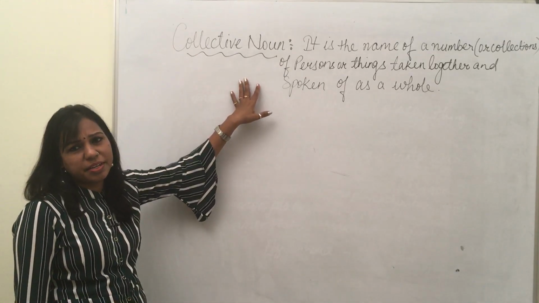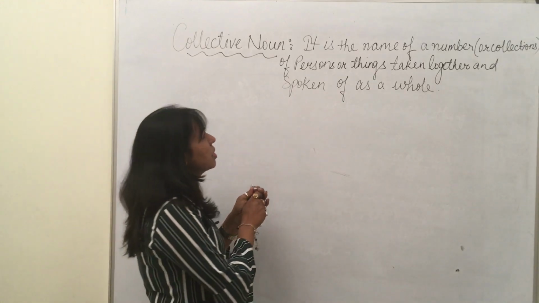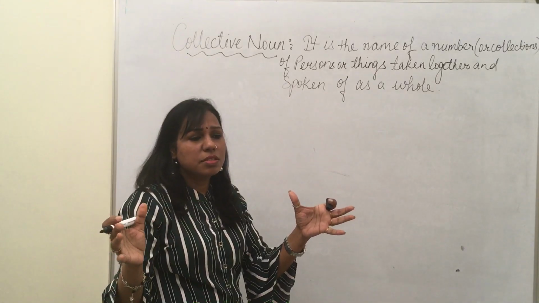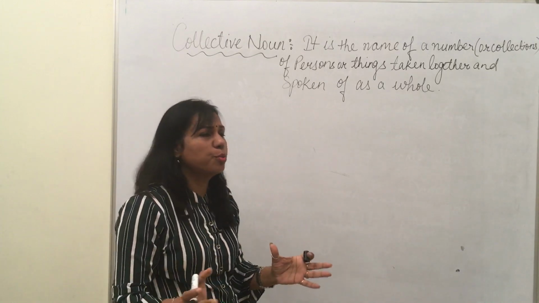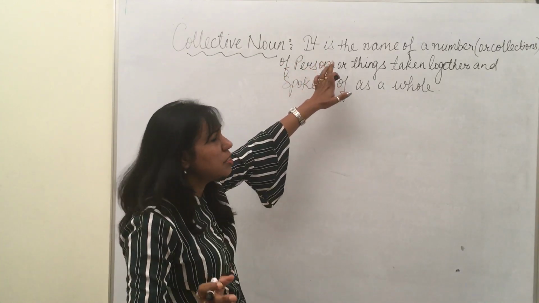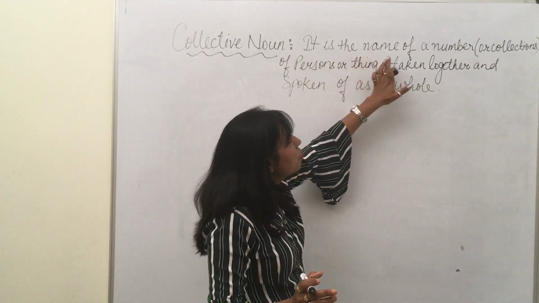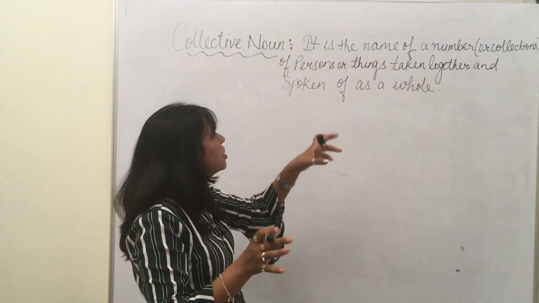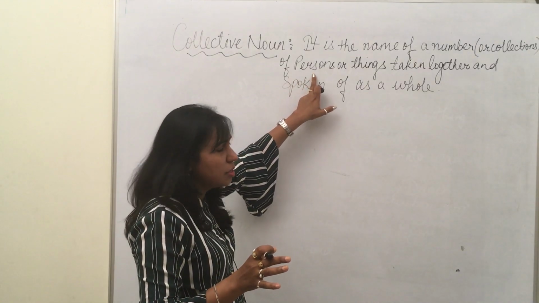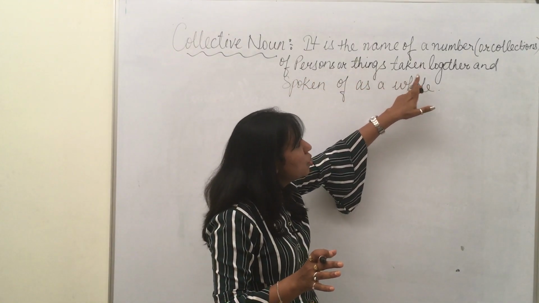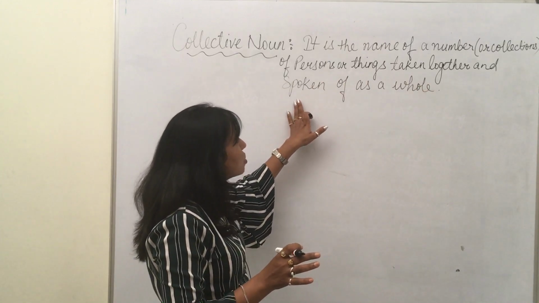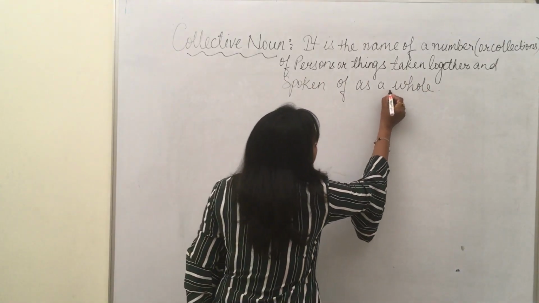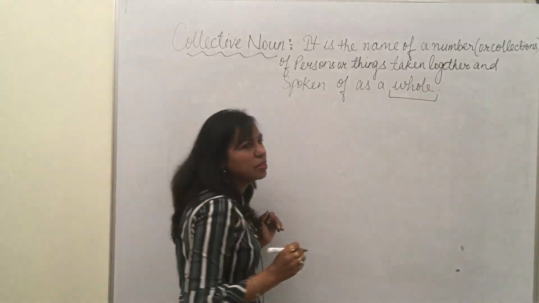So what is collective noun? The word itself says collective means something coming in a group. The definition says it is the name of a number or collection of persons or things taken together and spoken of as a whole.